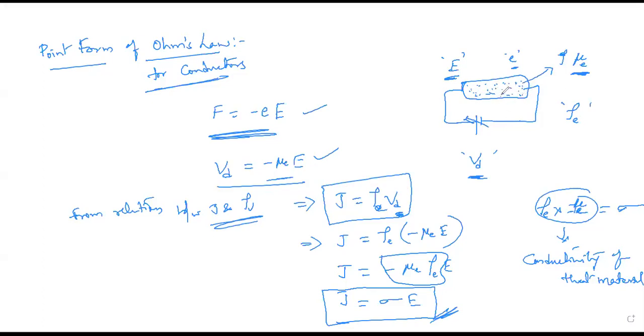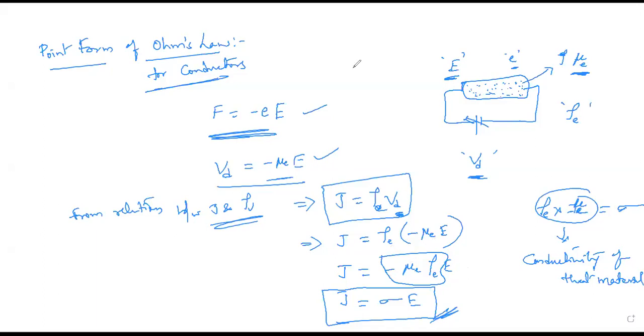They move fast due to their mobility, and the charge density with respect to those electrons will be rho E. With respect to this, we wrote the average velocity attained due to the free mobility of electrons as minus mu E into E. Only this part we have taken. That is the end of the point form of Ohm's law for conductors.